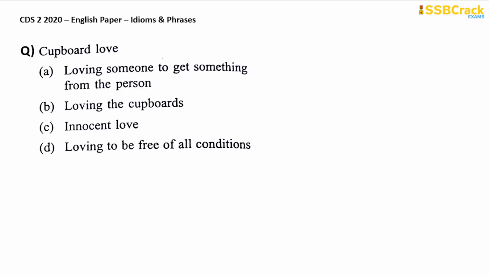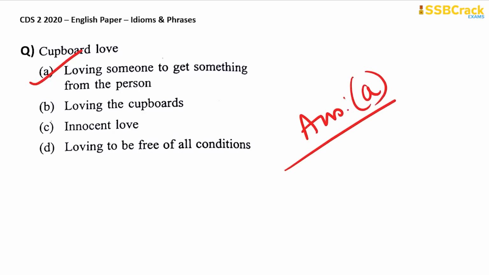The next question is cupboard love. Now, cupboard love means to love someone to get something from the person. So, to feign or to pretend that you love someone to get something from someone. Okay, so this particular phrase, cupboard love, derives from the way a cat shows superficial love for a person who feeds it, or for the cupboard that holds its food, where its food is kept. So, cupboard love means loving someone to get something from the person. Therefore, your answer is option A.